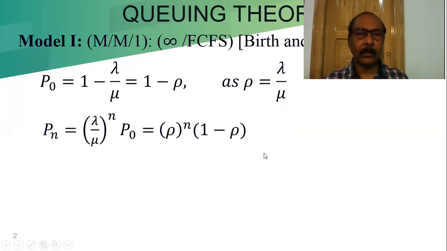Now we find the value of four things first, that is LS, LQ, WS, WQ. For the study of a model, for any problem we have to find these, and with the help of this relation we will try to find the formulas for these four things.